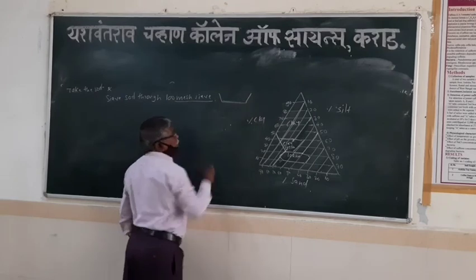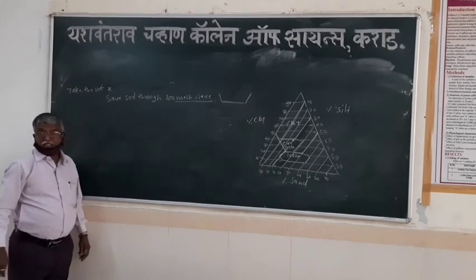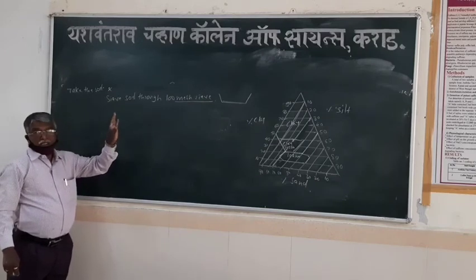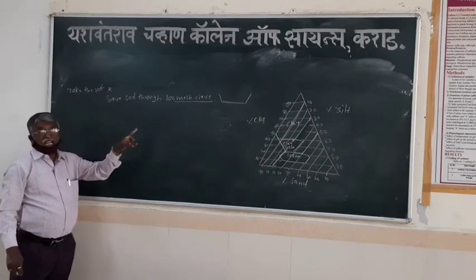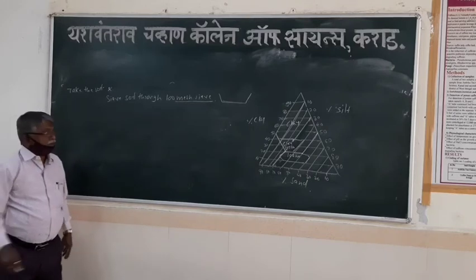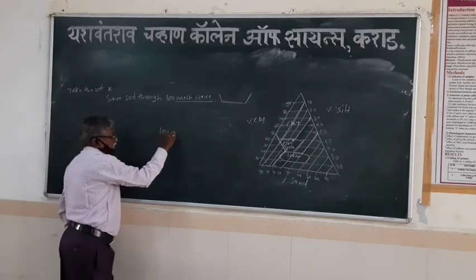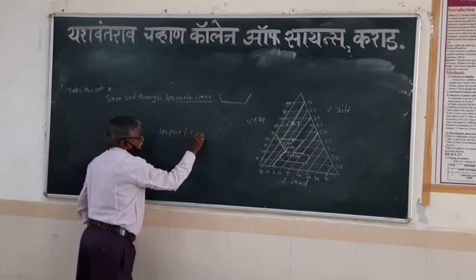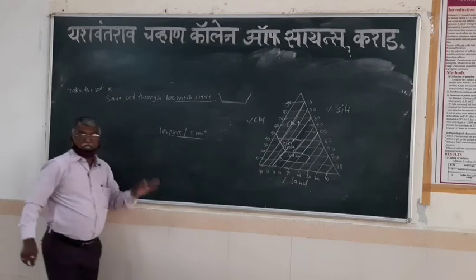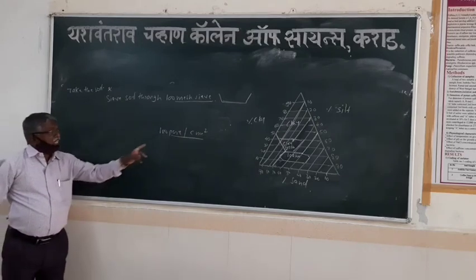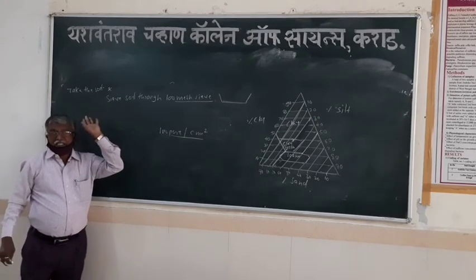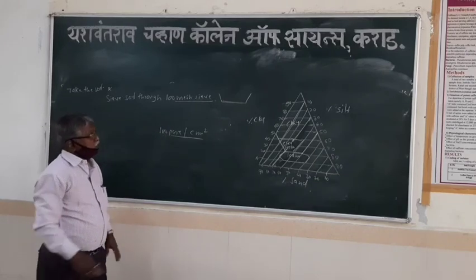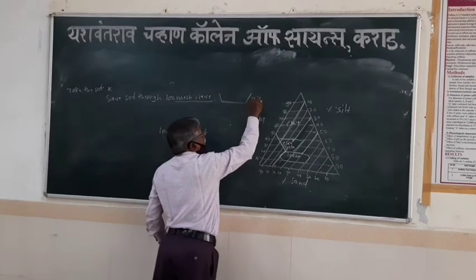So these are the pores. What is a 100 mesh? A 100 mesh sieve means that there are 100 pores per square centimeter. 100 pores in one square centimeter. So this is the 100 mesh sieve.